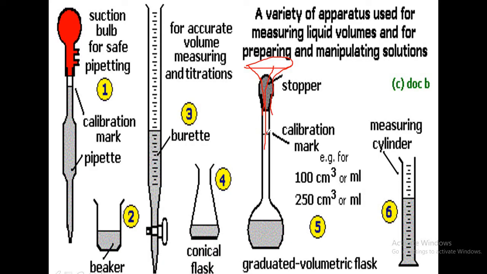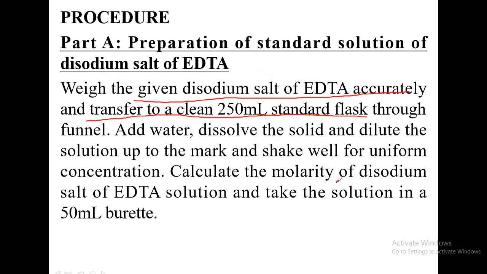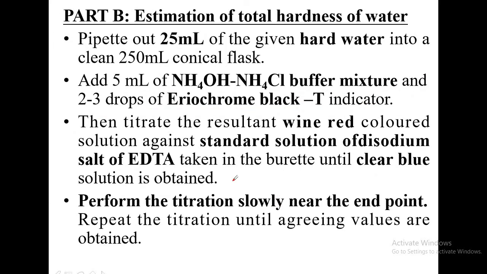After diluting it up to the mark, close it with a lid, and it is to be inverted and shaken well for uniform concentration. After that we have to calculate the molarity of the disodium salt of EDTA solution, and once the calculation is done you have to take that solution in the burette.